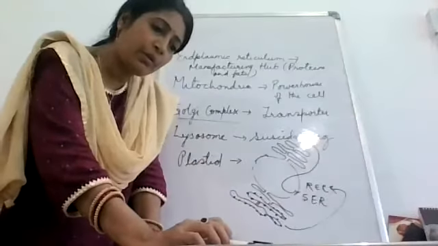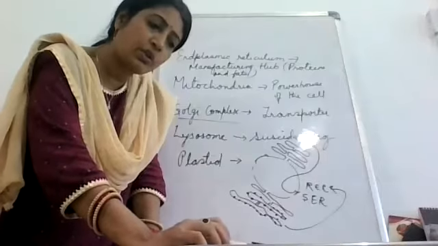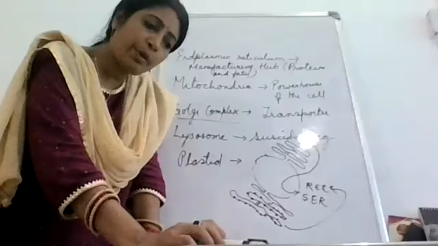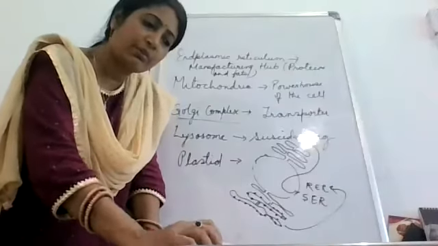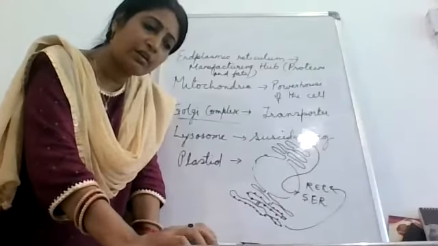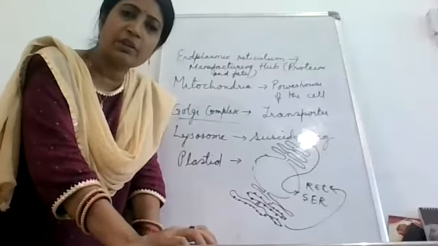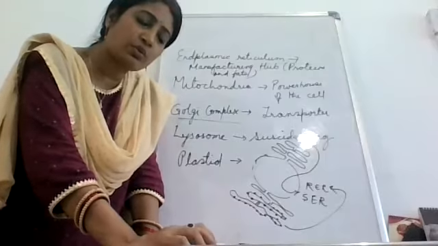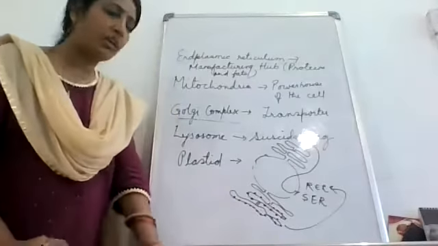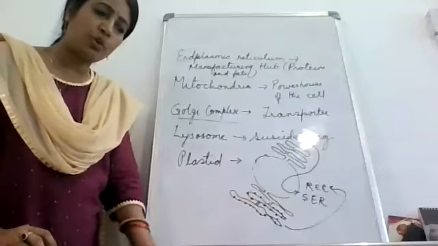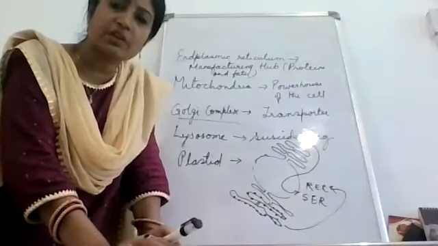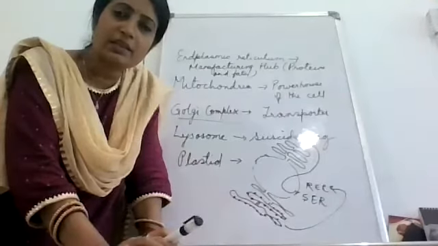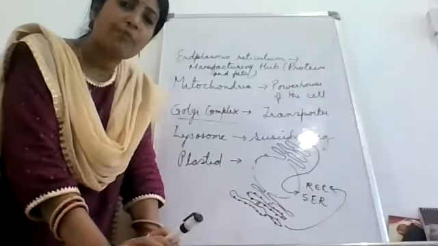The endoplasmic reticulum membrane is similar in structure to the plasma membrane. There are two types of endoplasmic reticulum: rough endoplasmic reticulum and smooth endoplasmic reticulum. Rough endoplasmic reticulum looks rough under the microscope. Why is the name rough given? Because it looks rough. Why does it look rough? Because it has ribosomes attached to its surface. इसके surface पे क्या attached है? Ribosomes. और ribosomes का function क्या है? To synthesize protein. It synthesizes proteins.